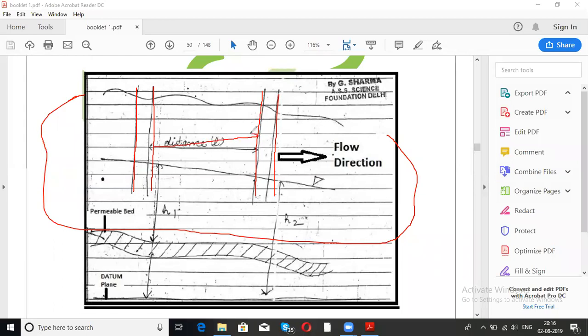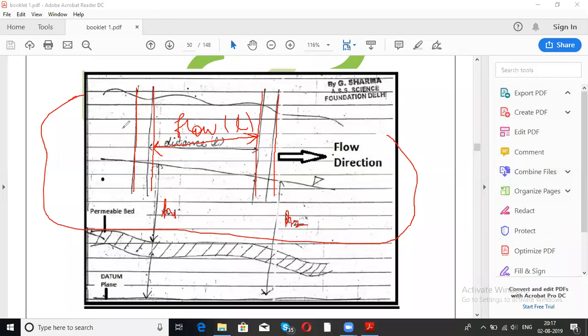So this distance between these two wells is known as flow distance. It is denoted by small l. ठीक है? This is denoted by small l. Then the height, this is h1. The depth basically, h1 and h2, they will be having different water levels, like water tables. So h1 is the height of that water table.